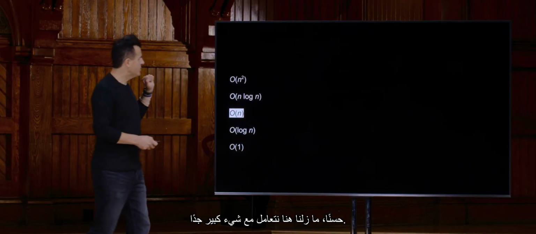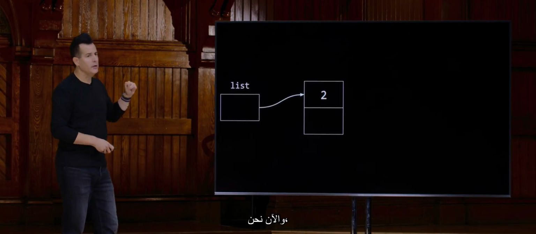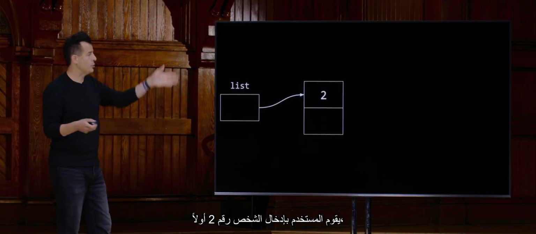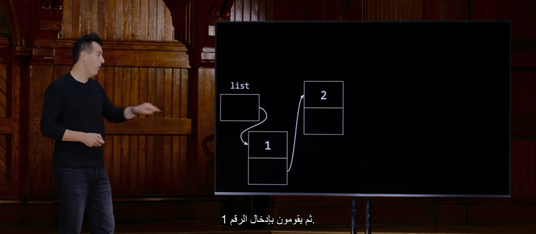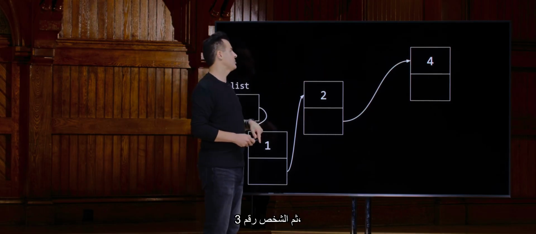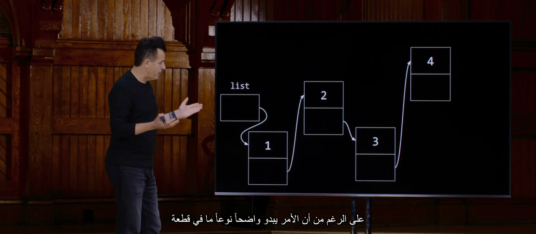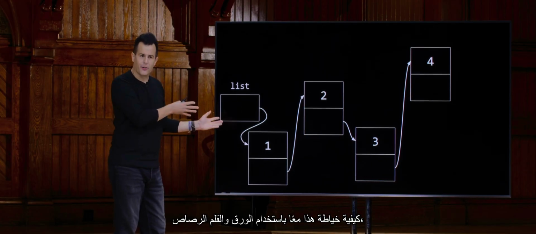Well, here we're still dealing with some big O. Let's try this. Here's my list, initially empty. Now the user inserts person number 2 first, so it ends up there. Then they insert number 1. I'd like it to go there. Person number 4, it goes over there. And then person number 3, it ends up here. Even though it's sort of obvious with a piece of paper and pencil how to stitch this together,